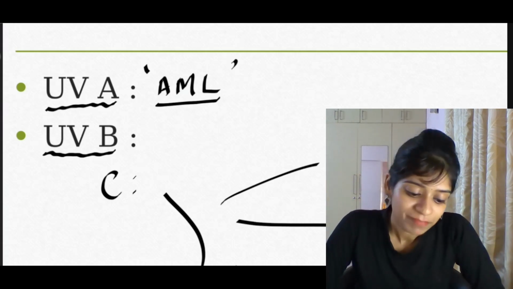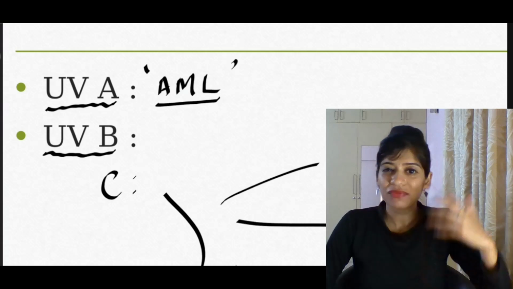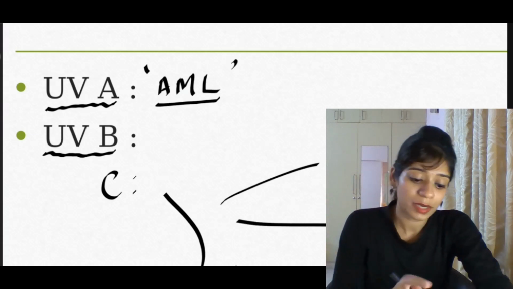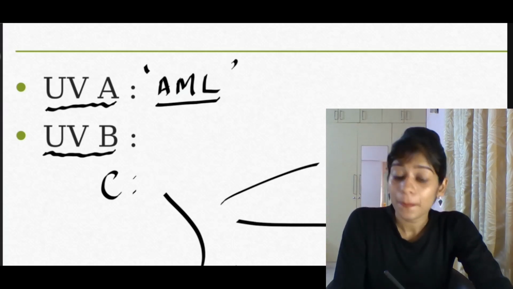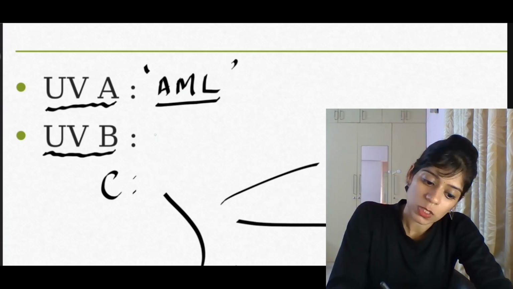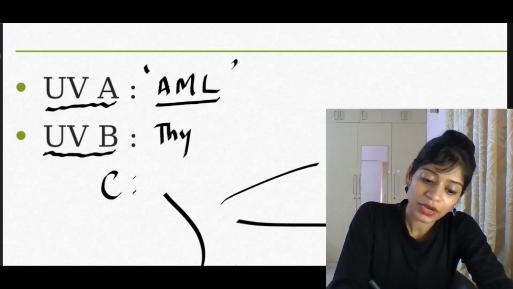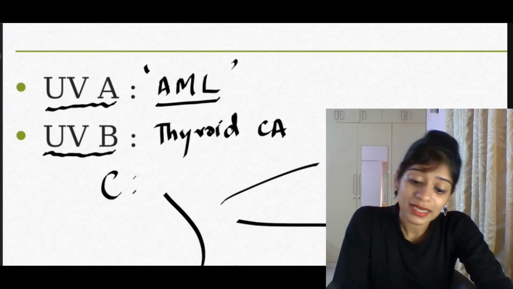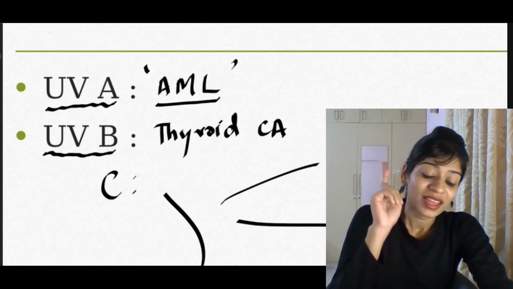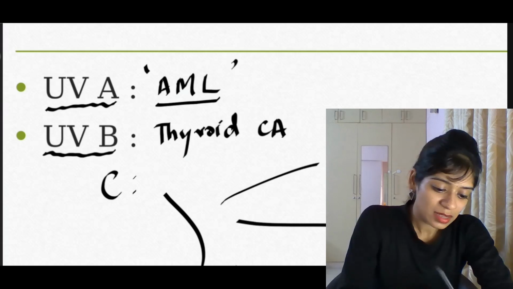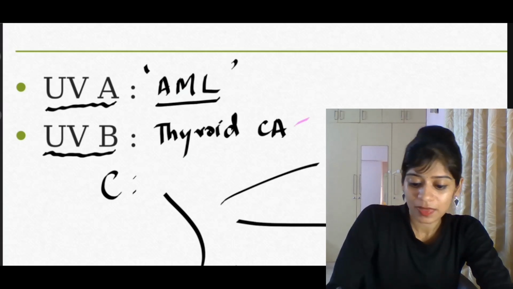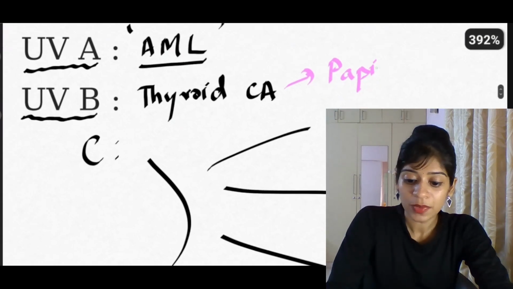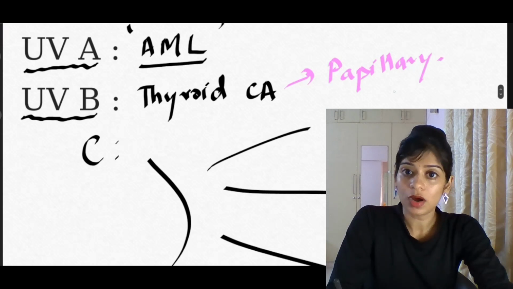Now, ultraviolet type B radiation can cause... all these are one-liners which may come for your NEET PG. You don't have to go so deep into it, so we'll just brush it. Ultraviolet type B radiation causes which cancer? It causes thyroid cancer. Of the different varieties of thyroid carcinoma, ultraviolet type B radiation causes papillary carcinoma of the thyroid.